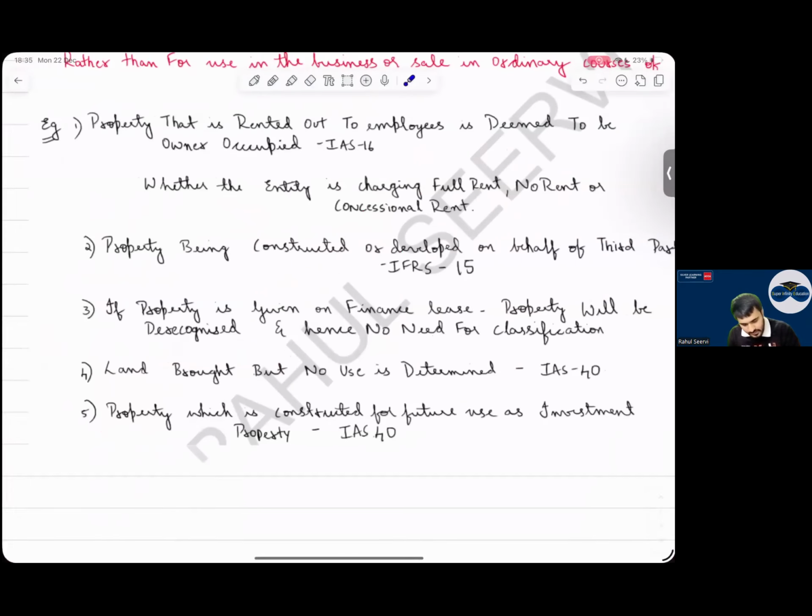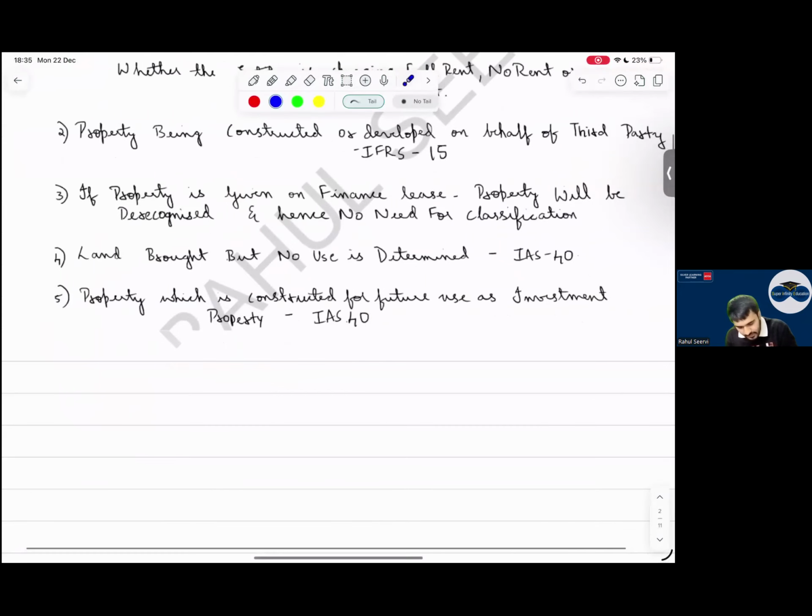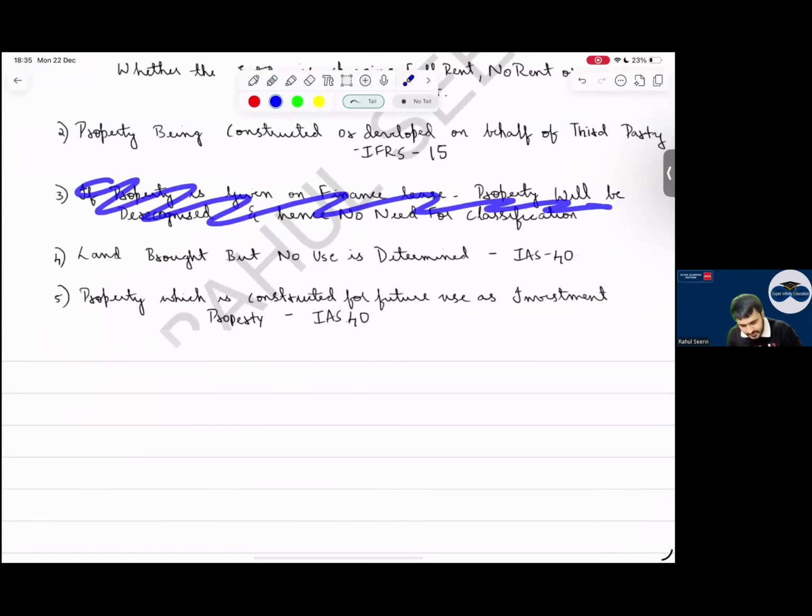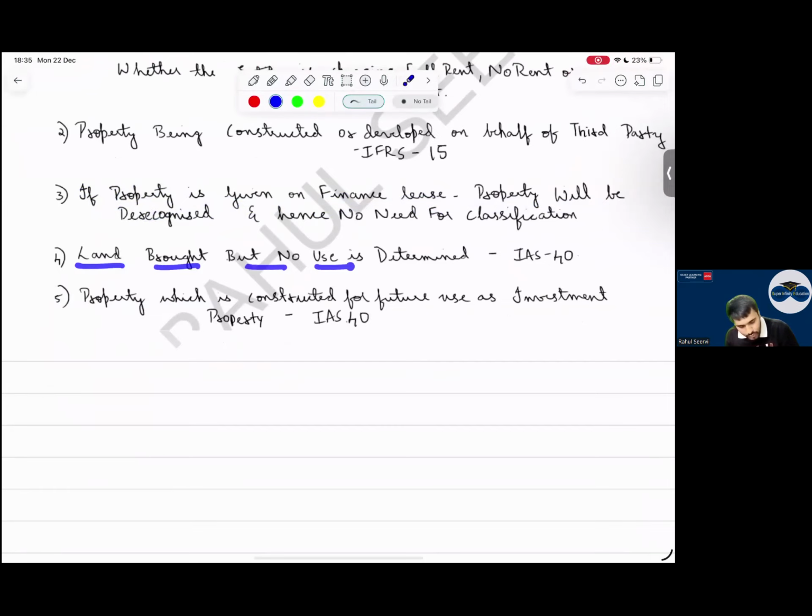Then, as mentioned, forget this point, we will discuss it at the end. Land bought but no use is determined: IAS 40, sir. Property which is constructed for future use as investment property. Property which is constructed for what use? For investment only. Whenever you purchase a property and you construct it for investment purpose, what will we say?